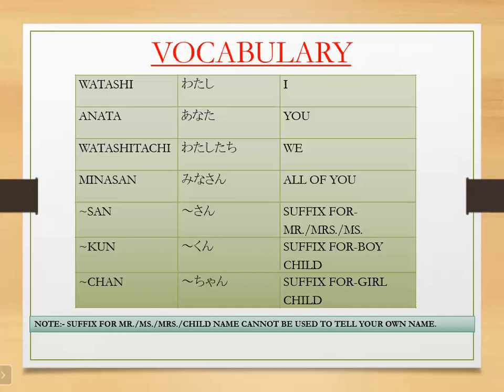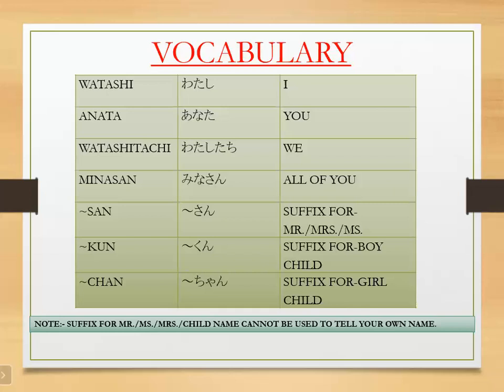So San, Chan, Kun, all these suffixes are not used to tell your own name. These suffixes are used to address some person's name. So the vocabulary part is clear, Ruchika San?